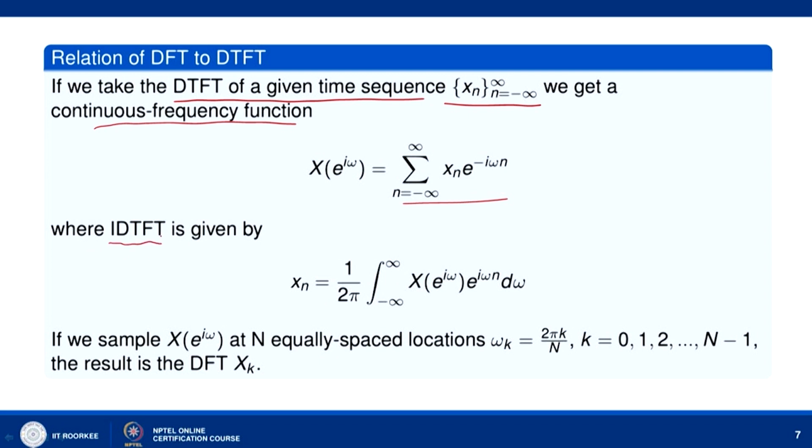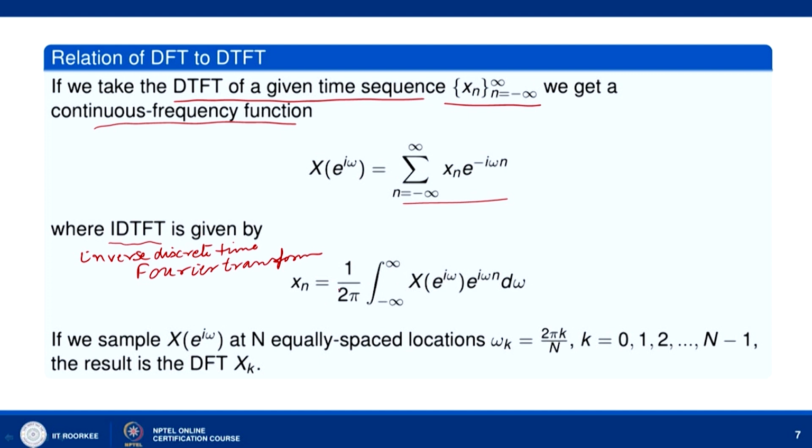This is the discrete time Fourier transform, and this is the inverse discrete time Fourier transform.